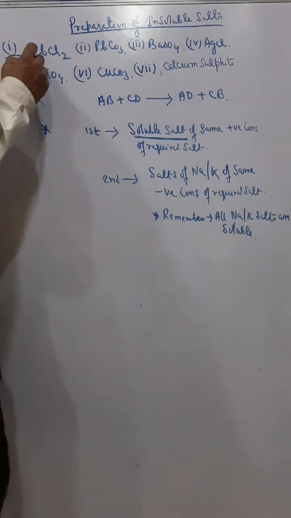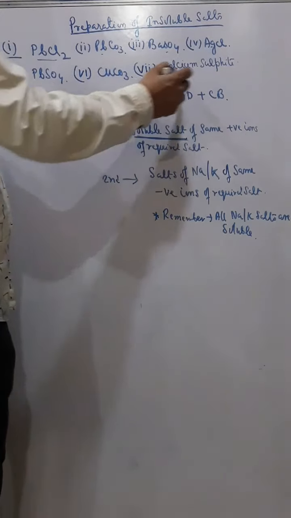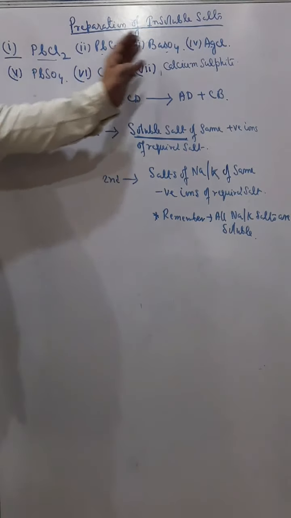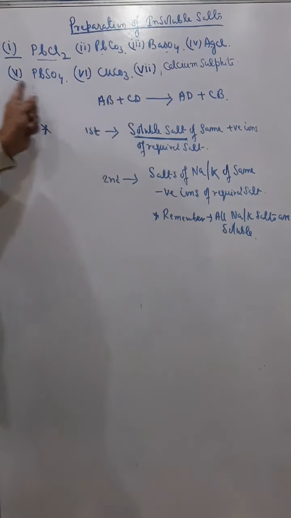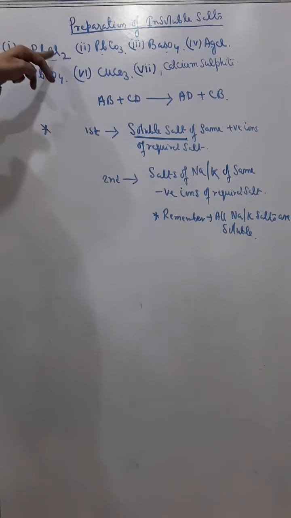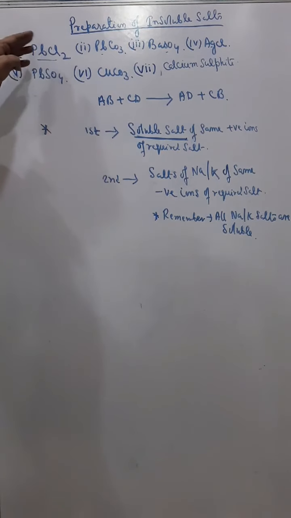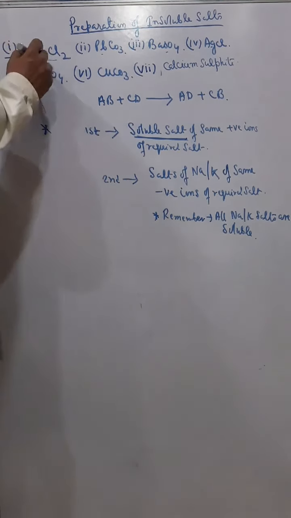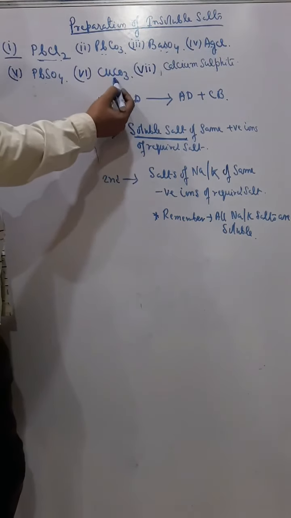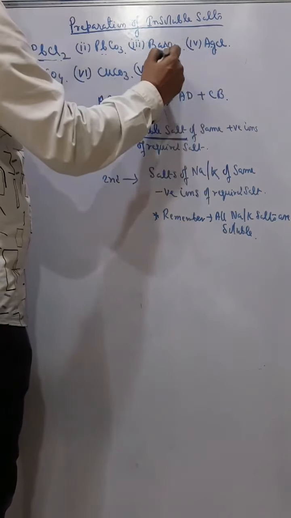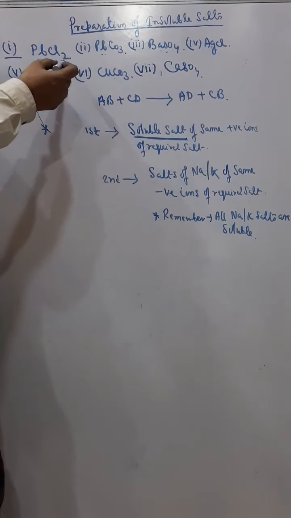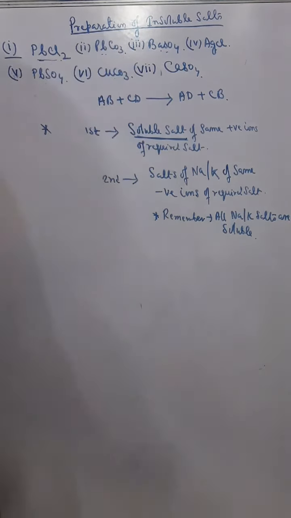First of all, you have seen that I have given a list of insoluble salts. If you remember that solubility chart, from it you can understand that all these salts are insoluble. All chlorides are soluble except lead chloride, mercurous chloride, silver chloride. So lead chloride is an insoluble salt, lead carbonate, barium sulfate, silver chloride, lead sulfate, copper carbonate, and calcium sulfate. Generally these are the most common salts they ask you to prepare.